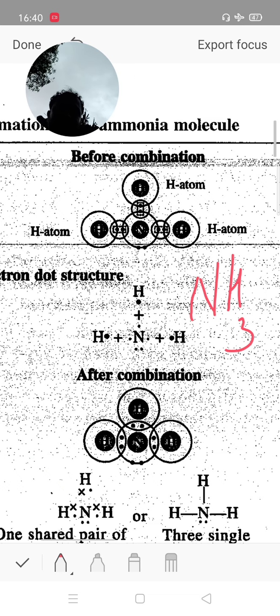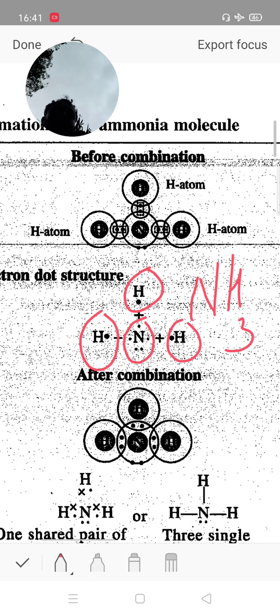Next, the NH3 molecule. Nitrogen has atomic number 7 and electronic configuration 2, 5. With 5 valence electrons, it requires 3 electrons to complete its octet. Therefore, each of the 3 hydrogens gives 1 electron, and then it is a complete octet. Nitrogen has 5 valence electrons, plus 3 hydrogens each giving 1 electron, sharing with nitrogen.